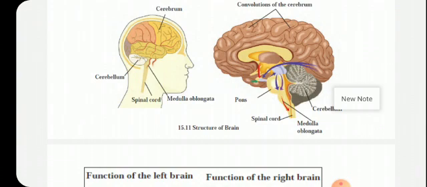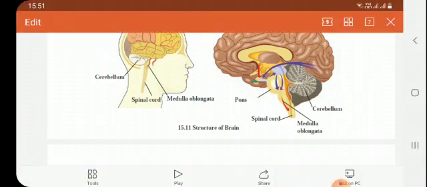Then next is the medulla oblongata, the hindmost part of the brain. It is triangular, pyramidal in shape, and continues downward as the spinal cord.